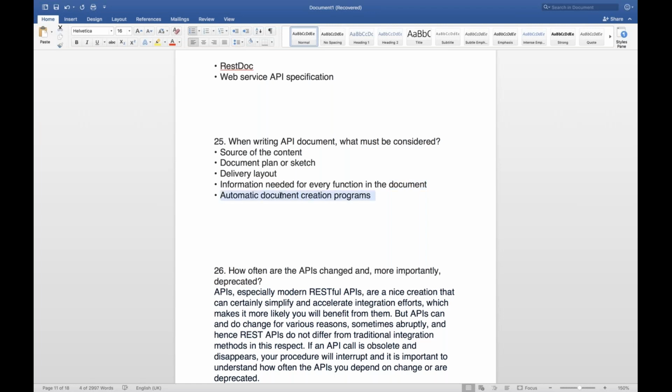Automatic document creation programs are also there. I haven't worked on these things, but it's very simple that you can create some documents on the basis of your code, or Java documentation also you can create.